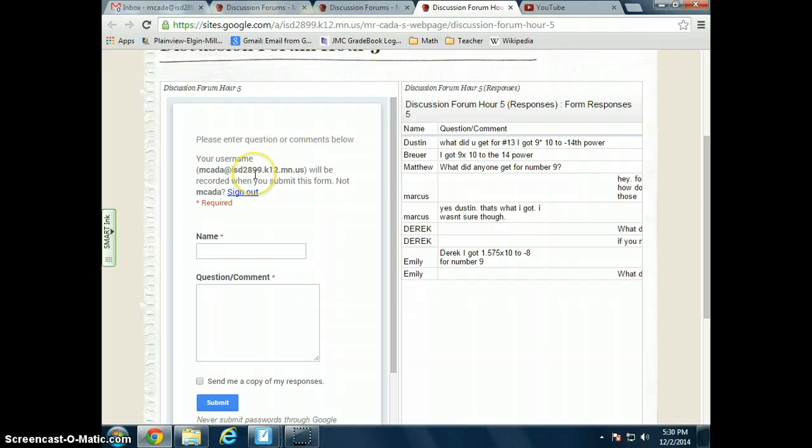As you can see, how they're going to post in the discussion forum is on the left. They will have to be logged in like I am right now. They will put their name in and their question and comment and submit, and it should show up here on the right. What I've told them is I'm just an observer. My role in these discussion forums is I'm not necessarily going to ask or answer questions of them yet. Maybe we'll get to that point, but right now I just want them to discuss homework problems and be able to get a little help outside of school time by asking, what did you get for problem number 13, or how did you do this problem? And then somebody else answering for them.